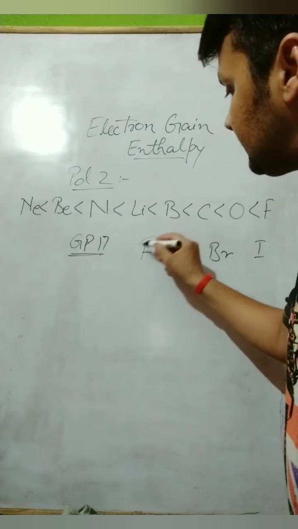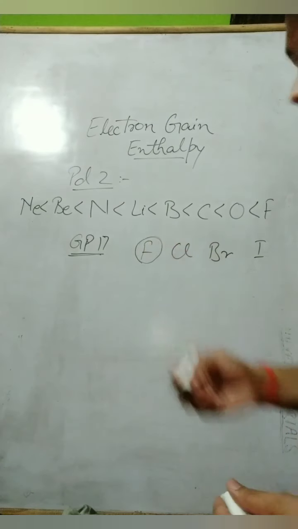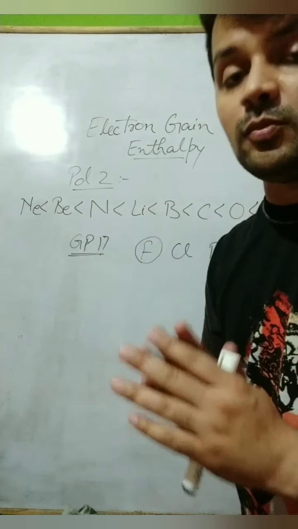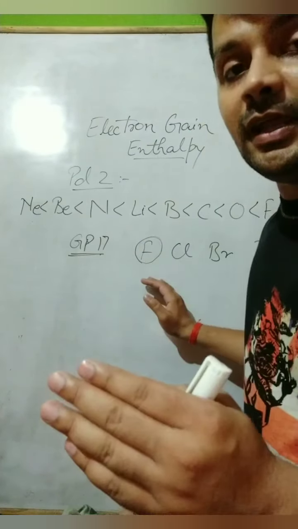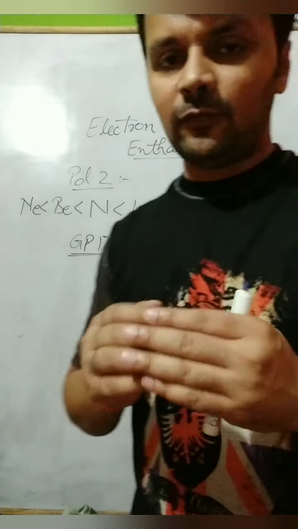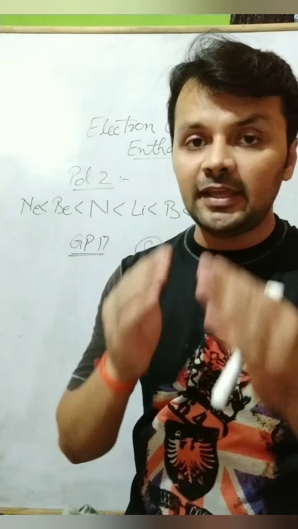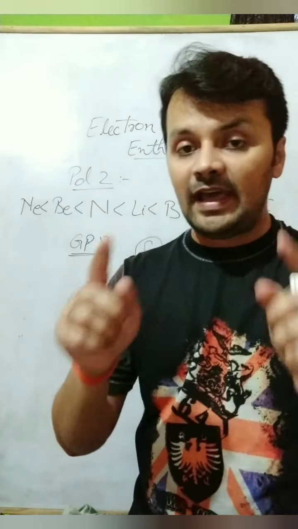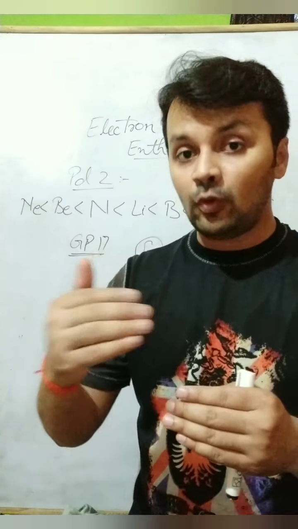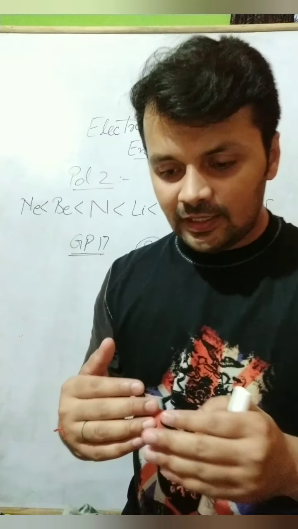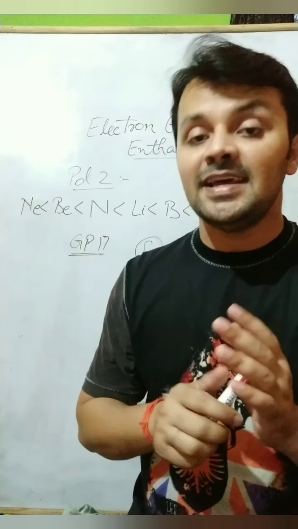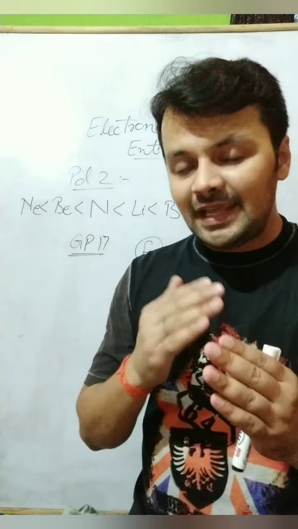We know that fluorine has a very small size comparatively, being a second period element. Generally the second period elements are very small in size as compared to the third period element of the same group, right? So fluorine is much smaller than chlorine. So the electrons present in the valence orbitals cause a strong repulsion, and they do not allow the electron to come into the neutral atom because they oppose the same charge. So the energy which should be released by fluorine because of its smaller size is not released in that way. Less energy is released.